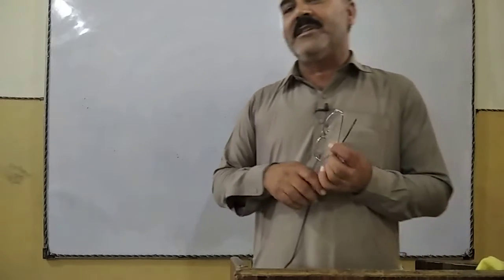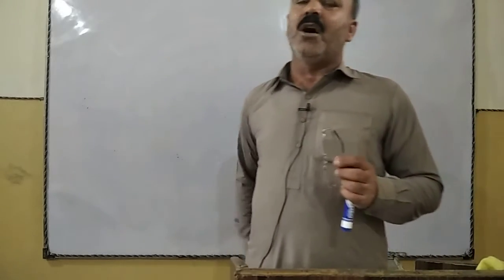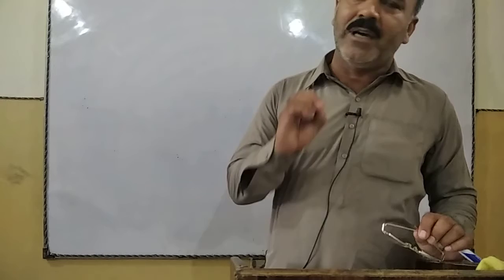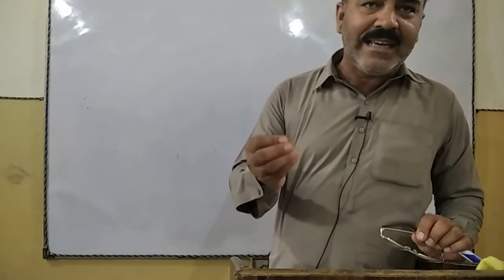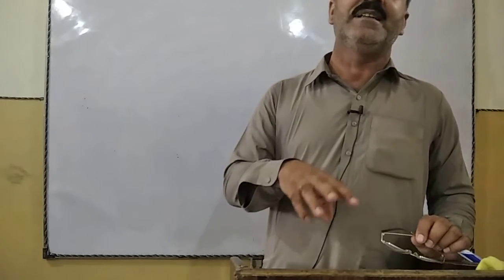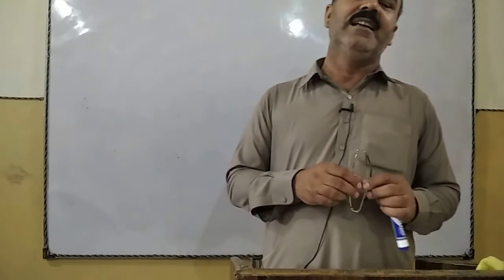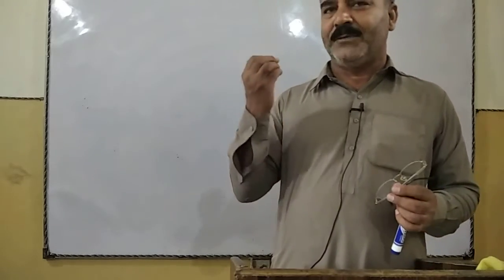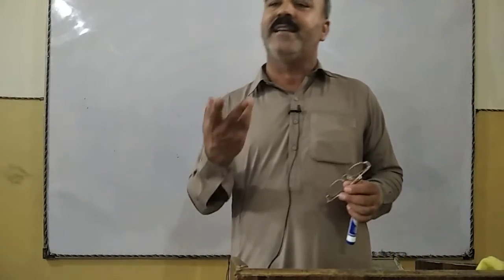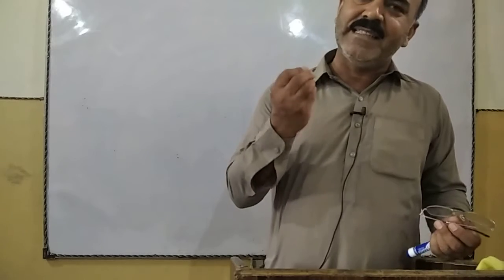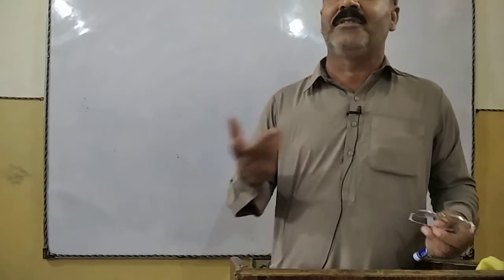Why? Like if we say honesty, honesty is honesty. It doesn't have any particular attachment. It is not specified for a thing, for a person, or for a place. That is common everywhere.